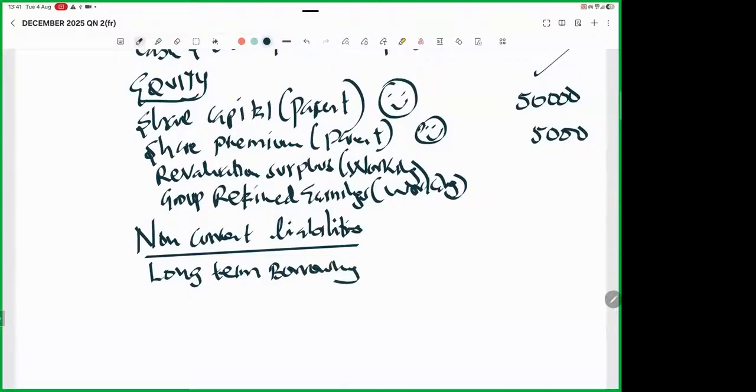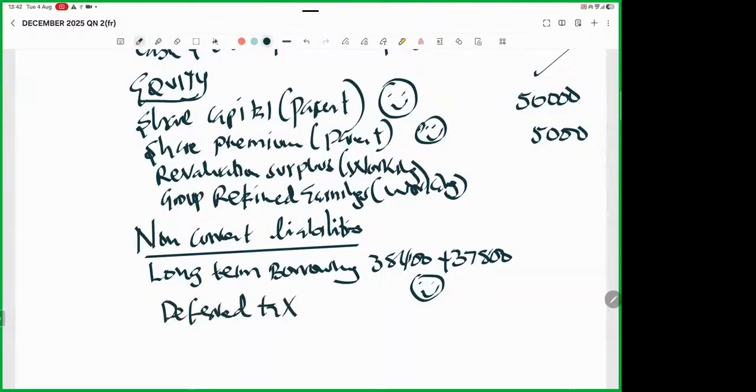So long-term borrowings, I can see 38,400 plus 37,800. Now, this one rarely needs an adjustment. Rarely. I can even add. This is another free mark. Oh, yeah. Another free mark. Great. After that, we have deferred tax. Even this one rarely has adjustments. 4,900 plus what here, somebody? 3,600.